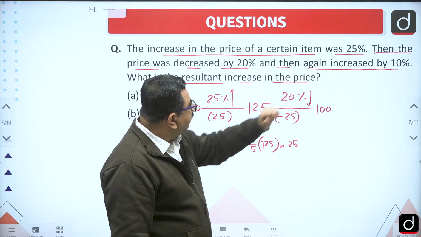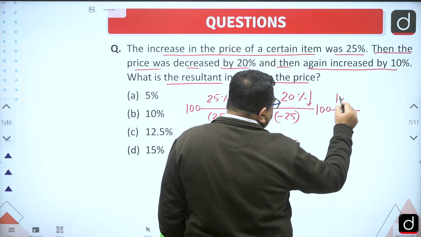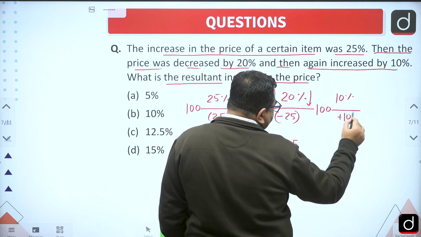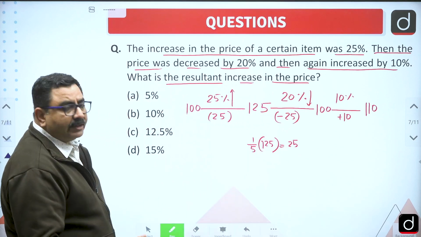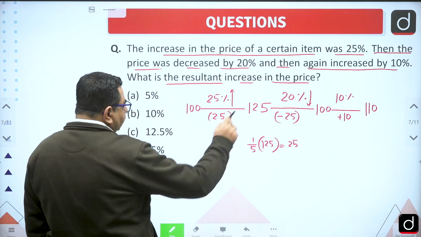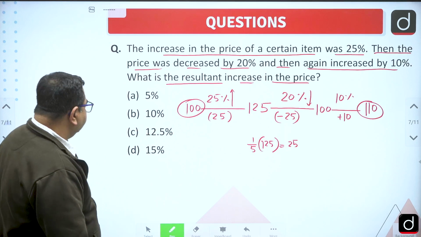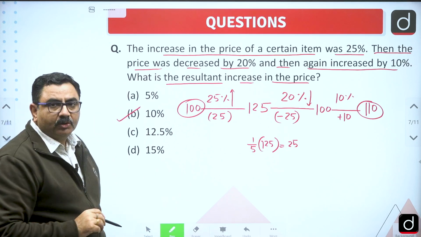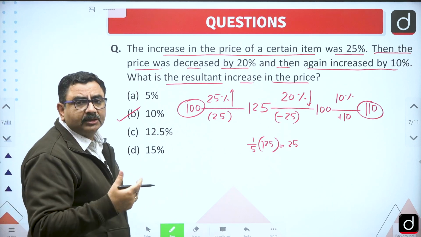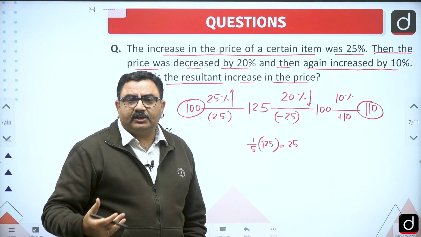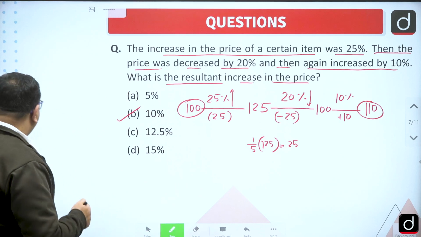Now after that, again it is increased by 10%. So if I increase by 10%, it means I have to increase 10, then it will become what? 110. So the resultant increase in the price, from 100 it is what? 110. So can I say the resultant increase will be equal to 10%, right? On percentages every year you get questions, and if we understand all the things, then questions based on percentages are very easy, right? Now after that,